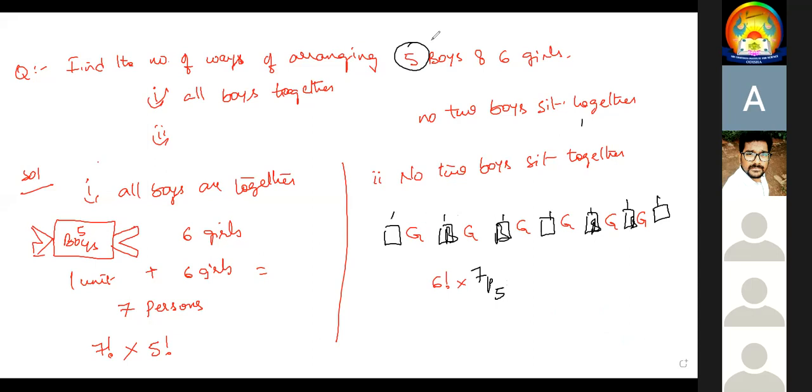This type of question, like previous mains, JEE mains, they asked. Find the number of ways of arranging 5 boys and 6 girls so that all boys are together is question 1. No 2 boys sit together is question 2. Copy it, please.